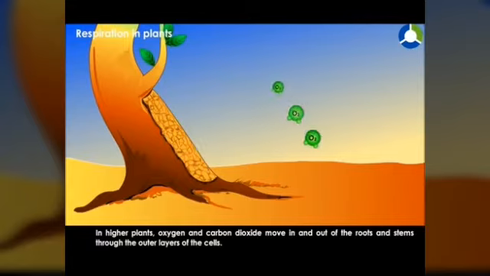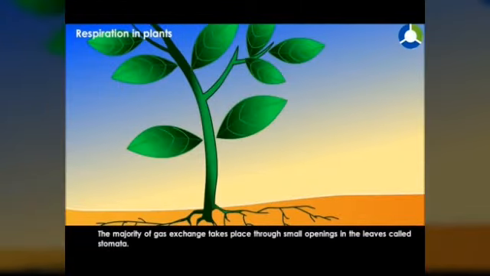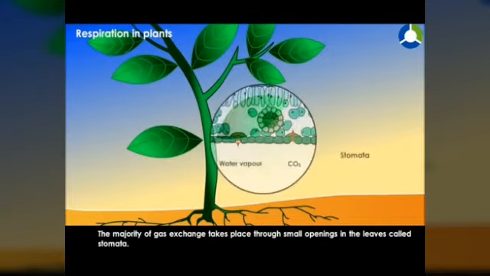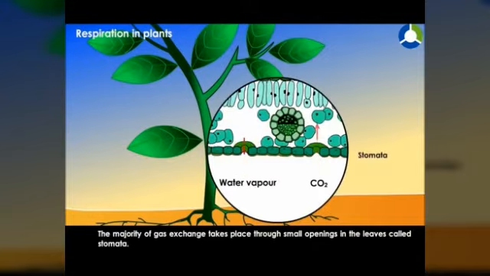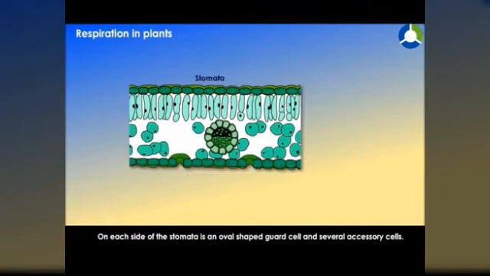Photosynthesis is done only through the leaves. But respiration, the whole body can do it through their own openings. In the leaves, they do it through small openings called stomata. Here the water vapor and CO2 go through this. This is a structure of the stomata.